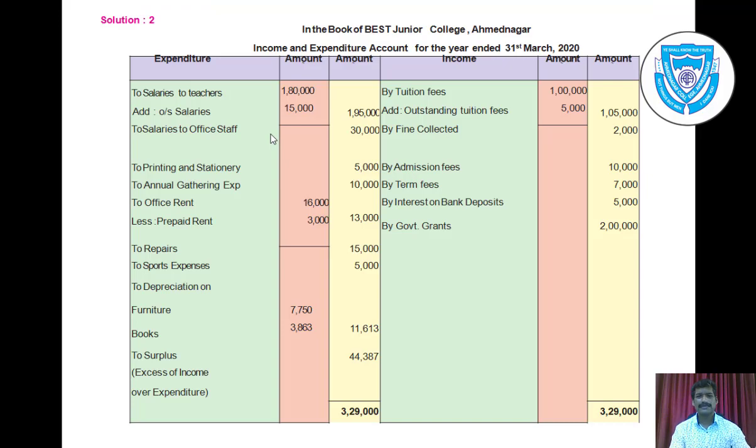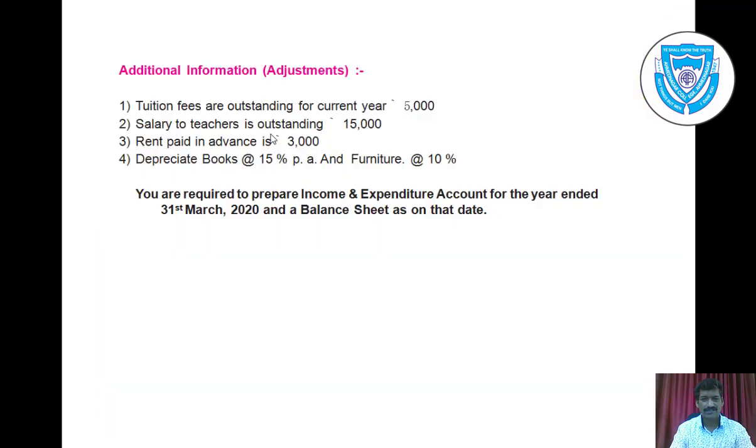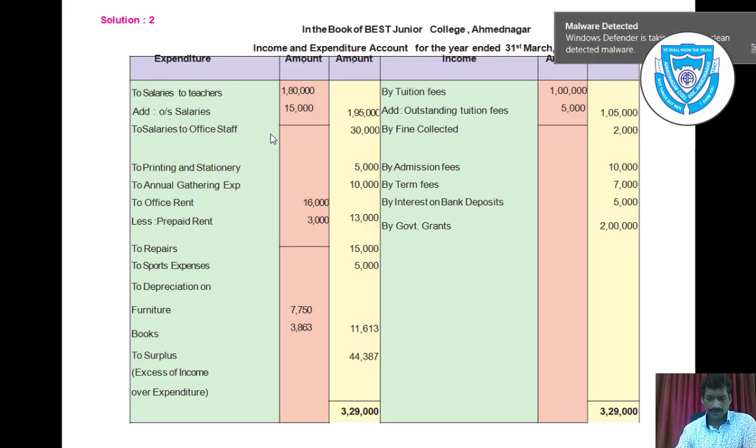Then by term fees in income side rupees 7,000. To donation for libraries, we will not take it in income side because it is donation for library and it will go to the balance sheet.